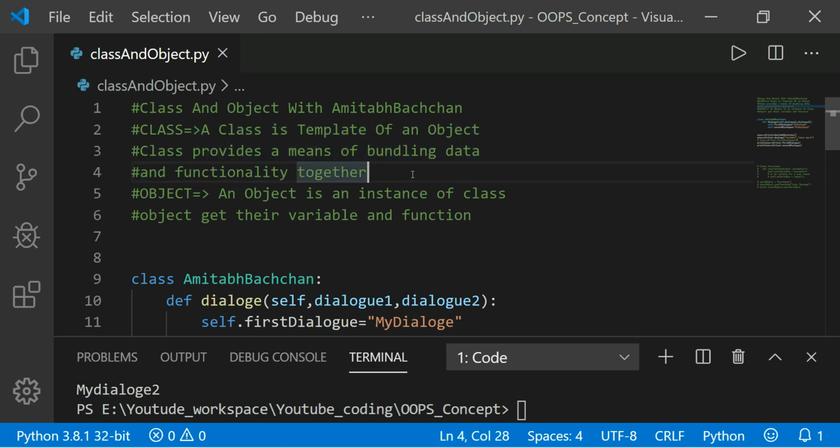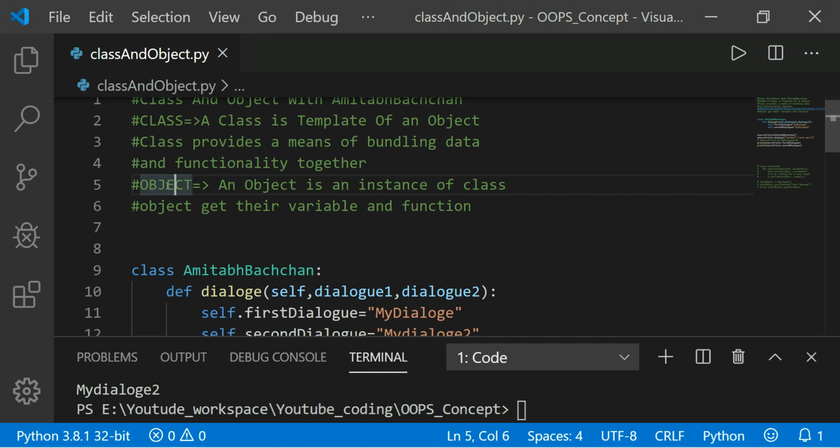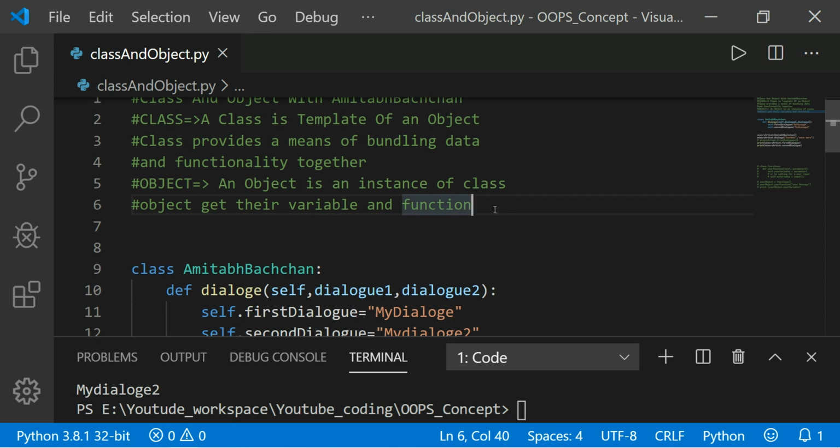Now I start with object. Here I am also writing the object. In one line you can say an object is an instance of a class. And if you want to answer logically, then an object gets its variables and functions.